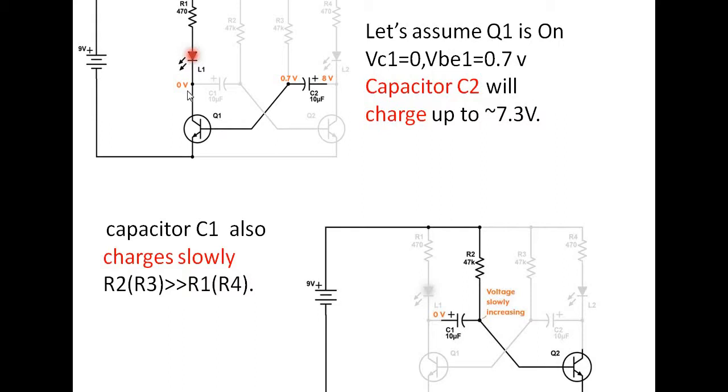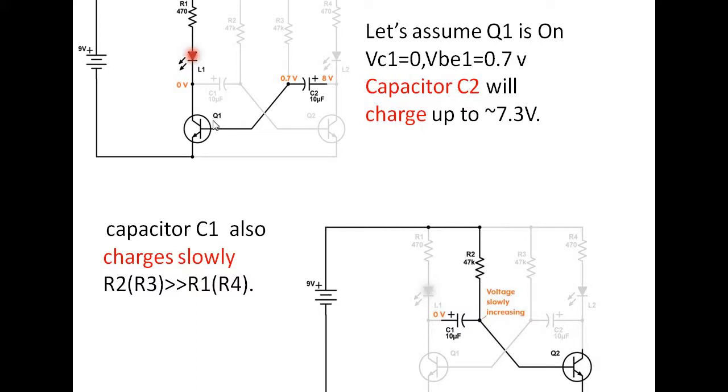If Q1 is on, the output is 0. If the output is 0, this LED has one end connected to the ground and another connected to the supply through this resistor, so the LED will glow. This glowing of the LED indicates the transistor is in the saturation region, or in the on state, right?